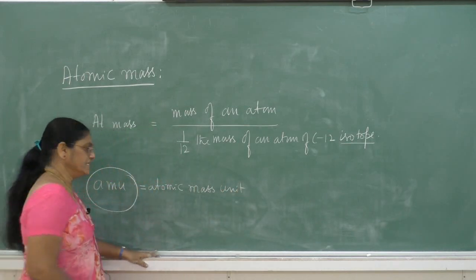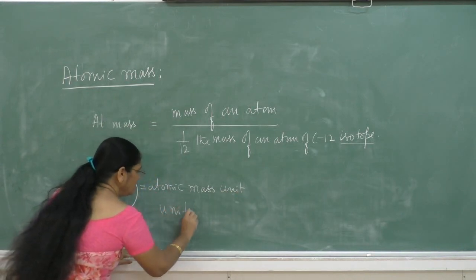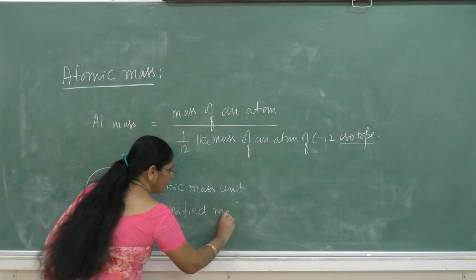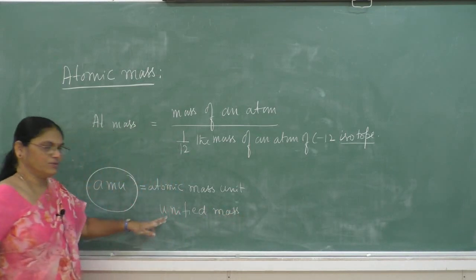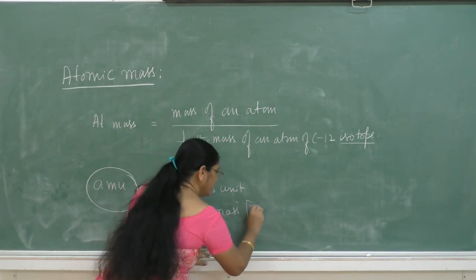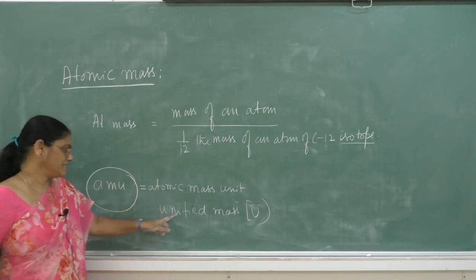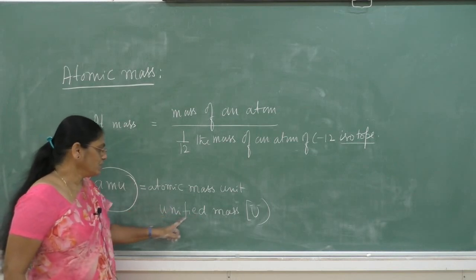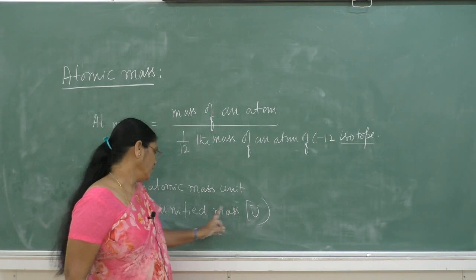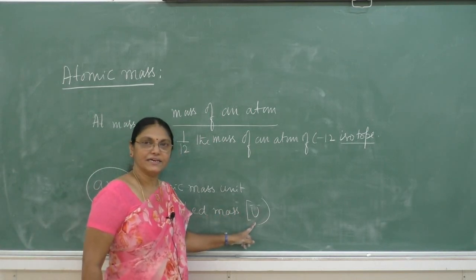Now this is replaced by the word unified mass, unified atomic mass, which is denoted by the letter U.